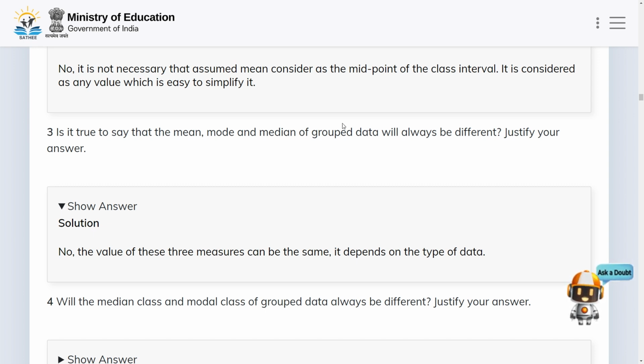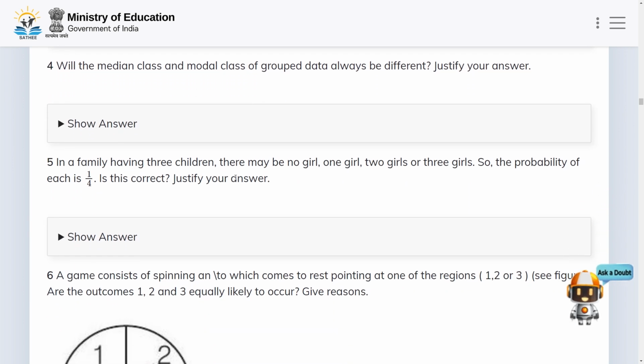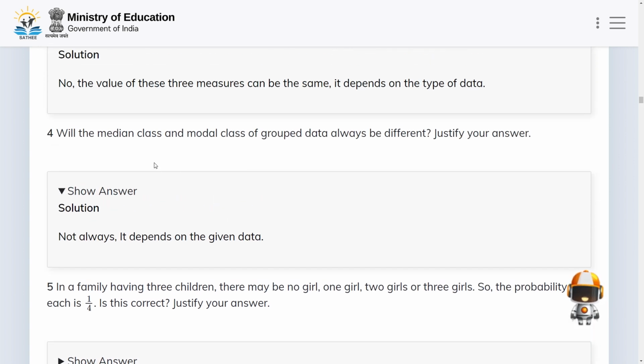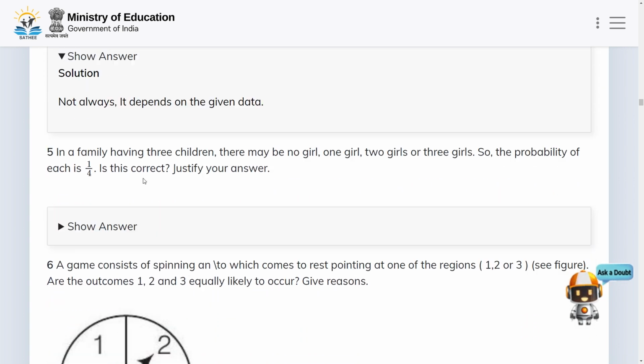Now let us move to the next problem. Here we have this statement: will the median class and modal class of grouped data always be different? Justify your answer. Not always, it depends on the given data. So it is not always true that the median class and modal class of grouped data will always be different. That is not correct. Now let us move to the next problem.